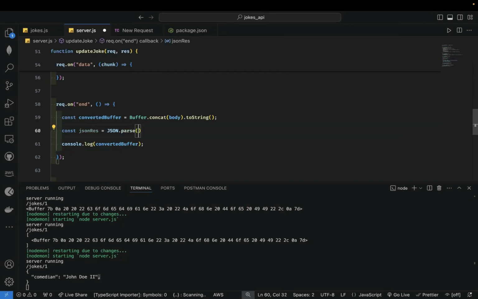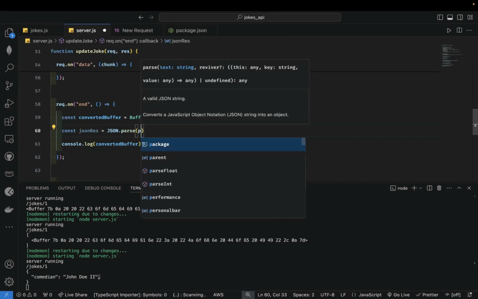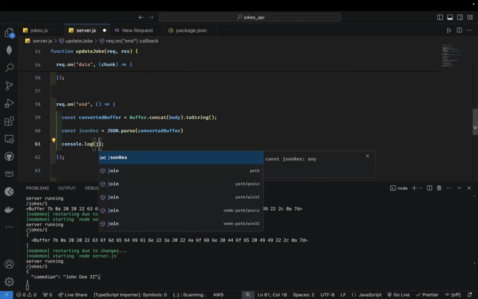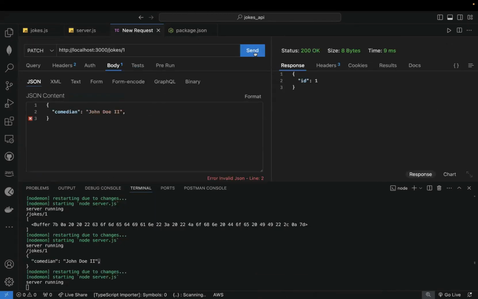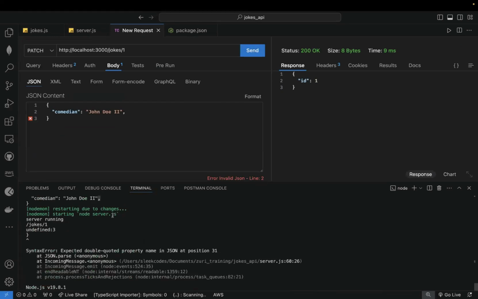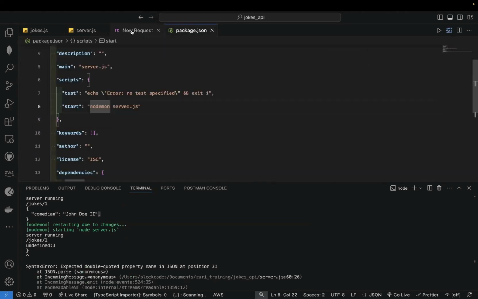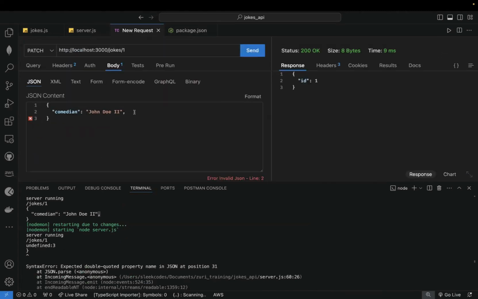Converted buffer. Okay, so now let's log the JSON format. So JSON res. So we'll make the call again. So we have an error, undefined. So let's see what's there. What's the problem? So the problem is this trailing comma. So you see that, do you see? I didn't even know it was already causing problems for me.